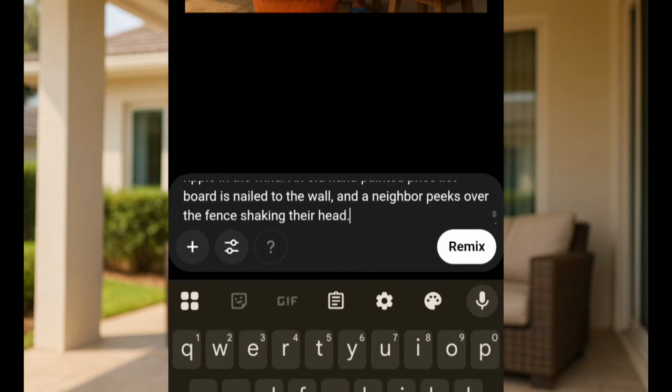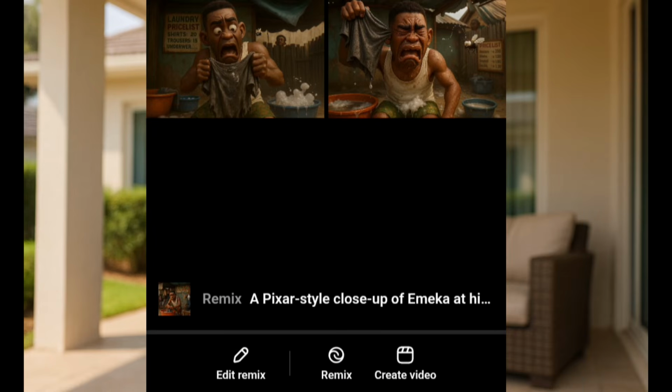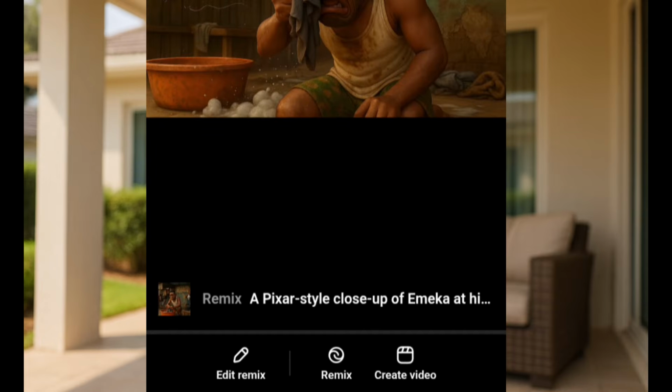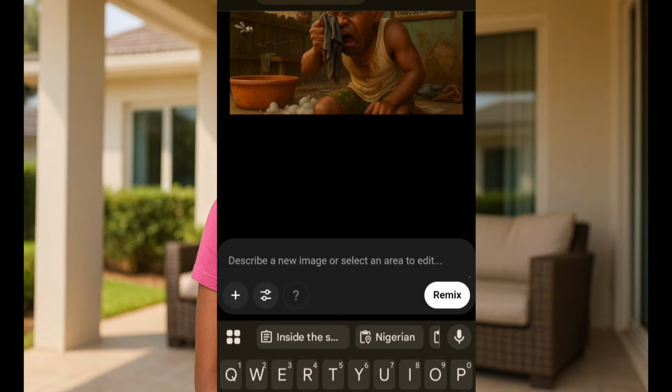So once I've pasted it in, I'm going to tap on remix. This is the image which it gives to us for scene 2. Remember, we remixed scene 1 to get scene 2. So to get scene 3, scene 4, scene 5, and scene 6, you have to repeat the same process of selecting the one you like. Once you have selected it, tap on remix, and then you go ahead and paste in the next prompt for the next scene.